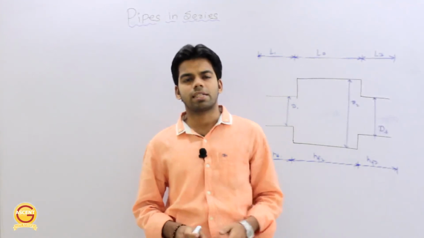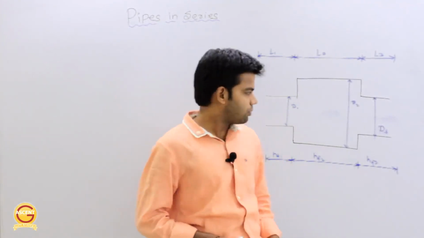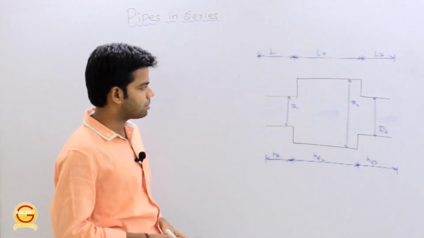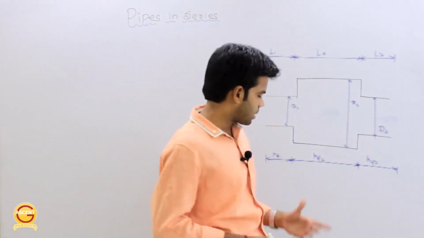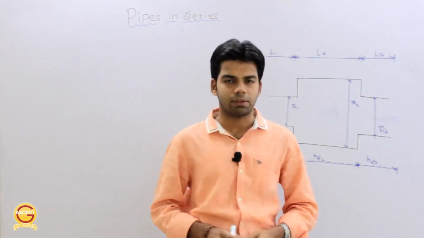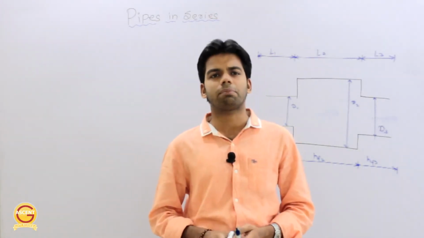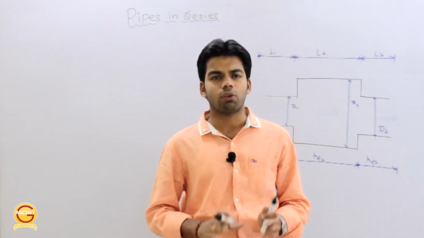Okay, next is pipes in series. Now we have pipes in series, three different pipes of diameters D1, D2, D3 respectively, and the head losses in these three pipes are HF1, HF2 and HF3 respectively. We have to create an equivalent pipe out of this. Now what is an equivalent pipe?